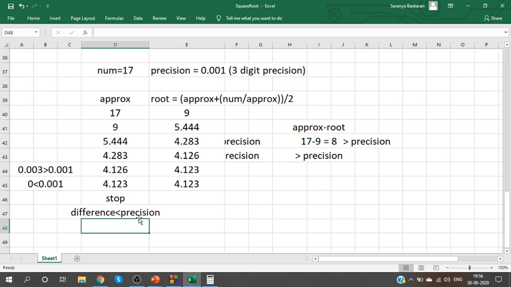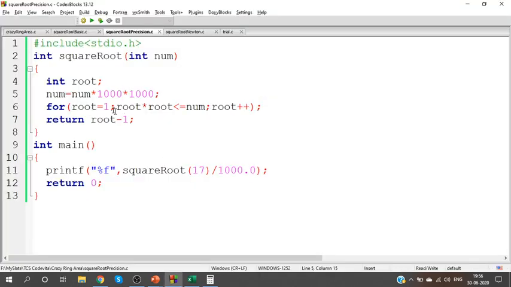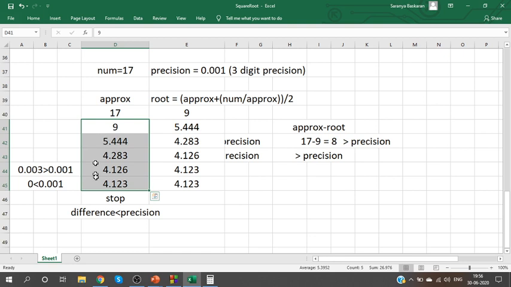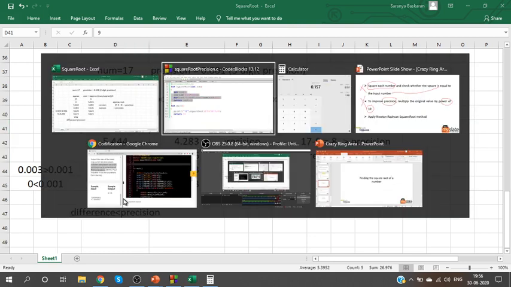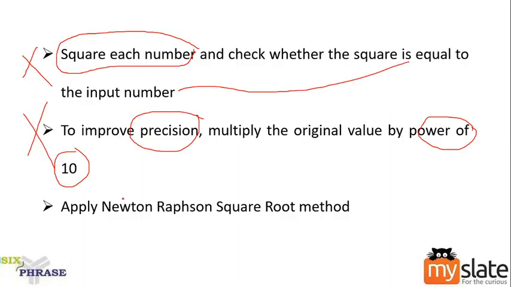If you look at it, we required only 5 steps. With just 5 steps, I have the accurate value. I think you can understand the difference now. Last time we needed 4123 steps. This time execution is only 5 steps. This algorithm is what we call the Newton-Raphson square root method.